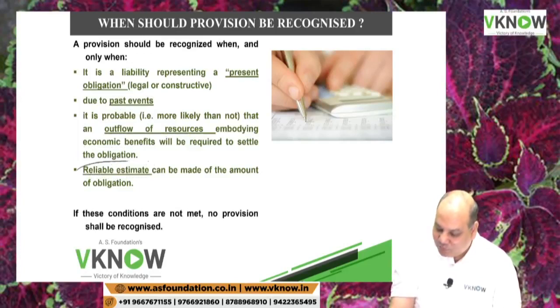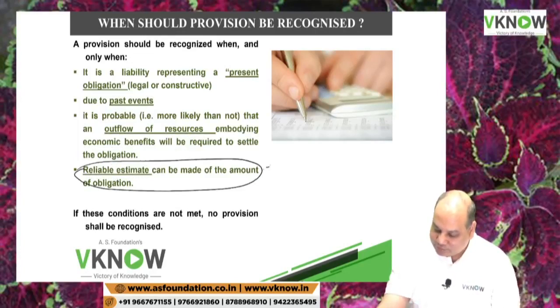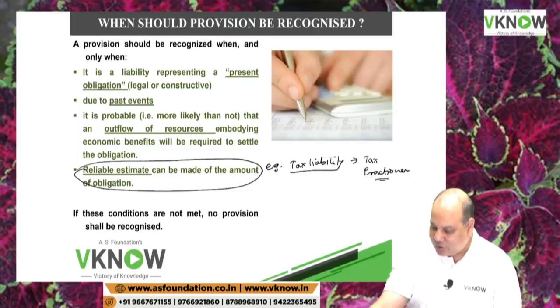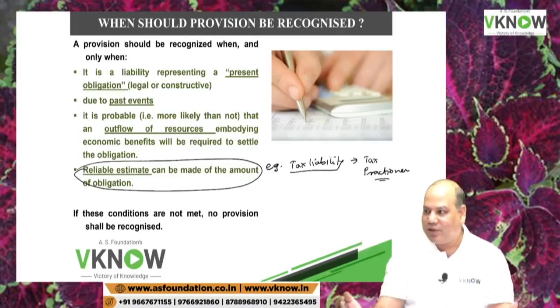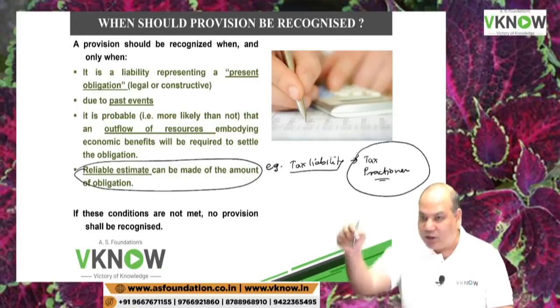So there are some ways to do it. For example, tax liability, although not a part of this chapter, but for understanding, you consult a tax practitioner. Even though it is a big company, they either have an in-house tax consultant or they take the help of an outside tax practitioner before they put this entry in their books of account.